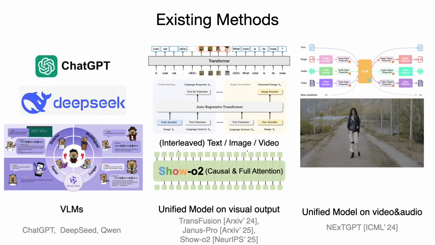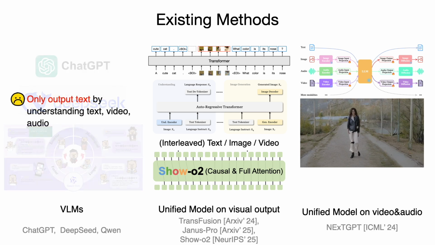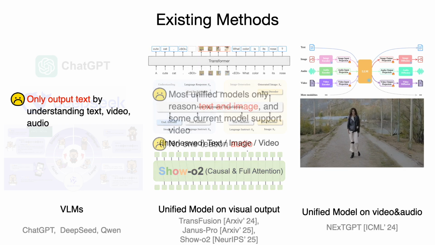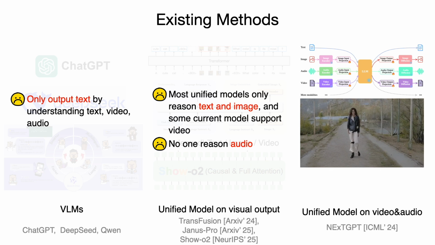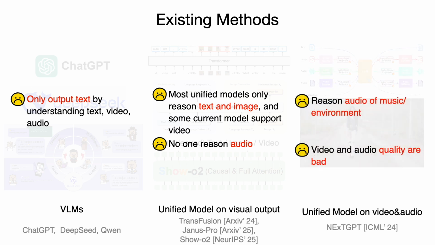Existing literature still lacks methods that fully satisfy this goal. Vision language models can understand multimodal inputs, but their outputs are usually limited to text. Unified visual generation models can produce images or videos, but they usually do not model speech audio. Other unified models exist, but their audio reasoning or audiovisual quality is still insufficient for high-fidelity digital humans.